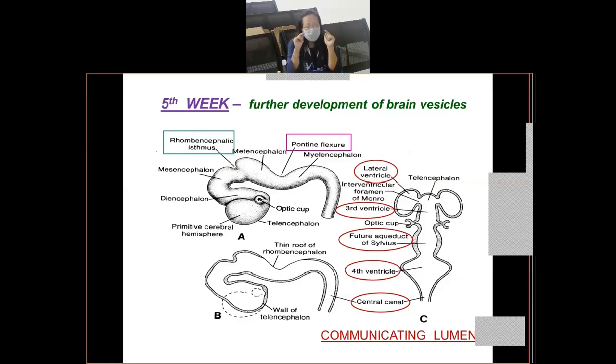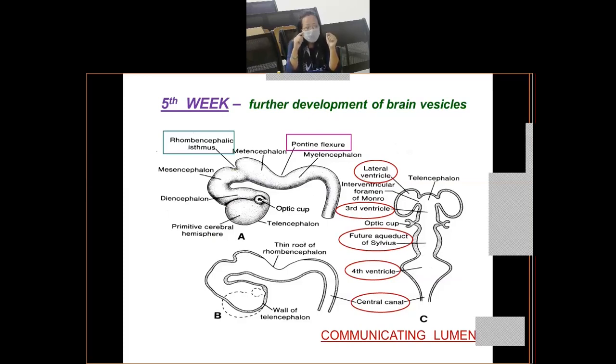And the prosencephalon, besides giving rise to telencephalon, will also give rise to diencephalon. You can see in slide A, the diencephalon is marked there. So this diencephalon develops as a result... come to slide C. The diencephalon develops as a result of the outpocketing of the optic cup. As the optic cup evaginates outside, it will form the diencephalon. So diencephalon is formed as a result of the outpouching of the optic vesicles or the optic cup when it is being formed, right?